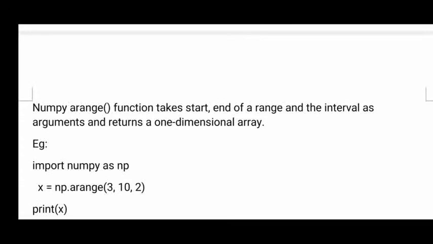That is a range. In Excel also we give a starting cell address and an ending cell address, then whatever cells are there between the starting and ending will be selected. That is the same range function in Excel. Similarly, we have this range function in Python. Here also we give a starting and ending value, and with all the elements between the starting and ending, a new array is created. You can see an example program.